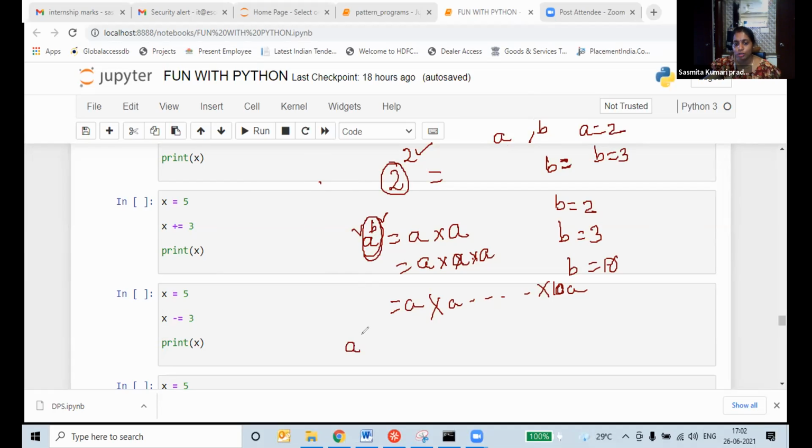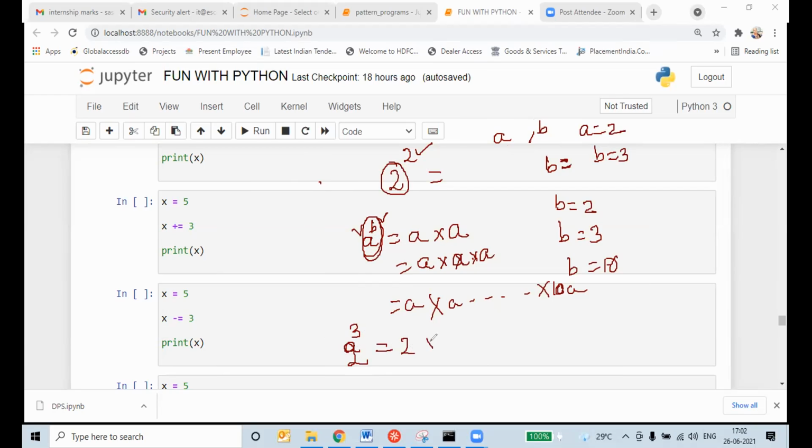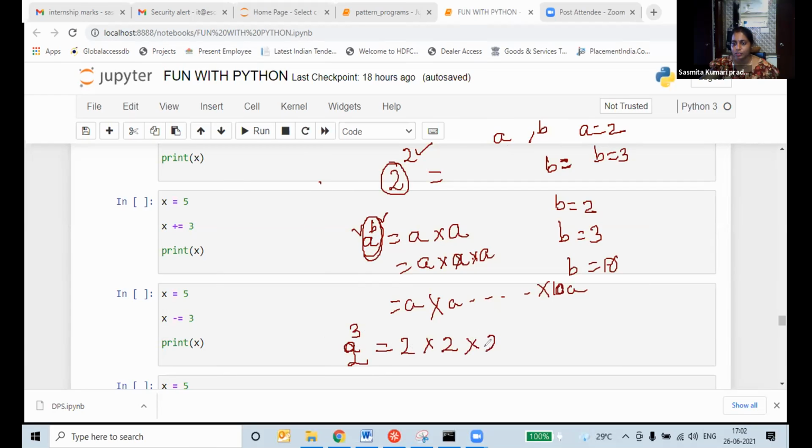A is equal to 2, B is equal to 3, so 2 power 3. What will I write? 2 multiplied by 2 multiplied by 2.